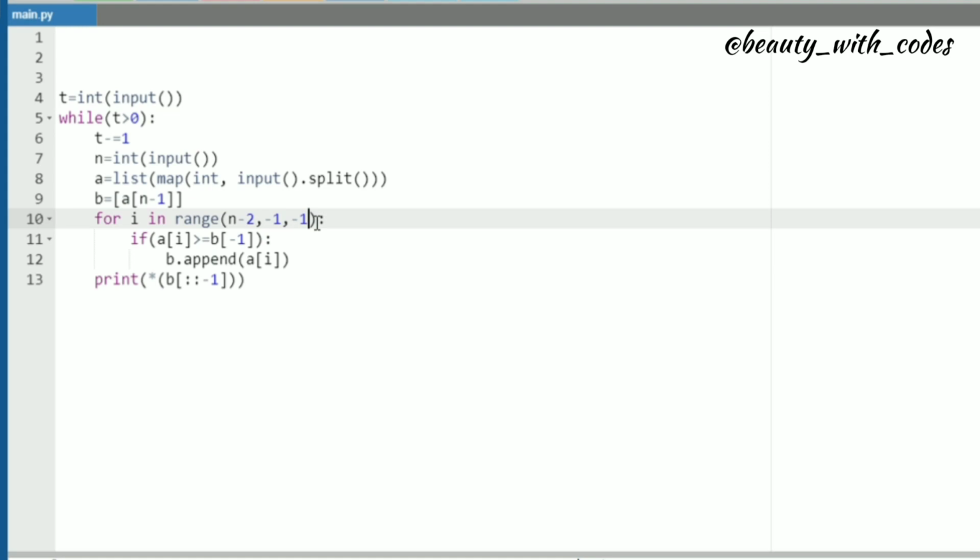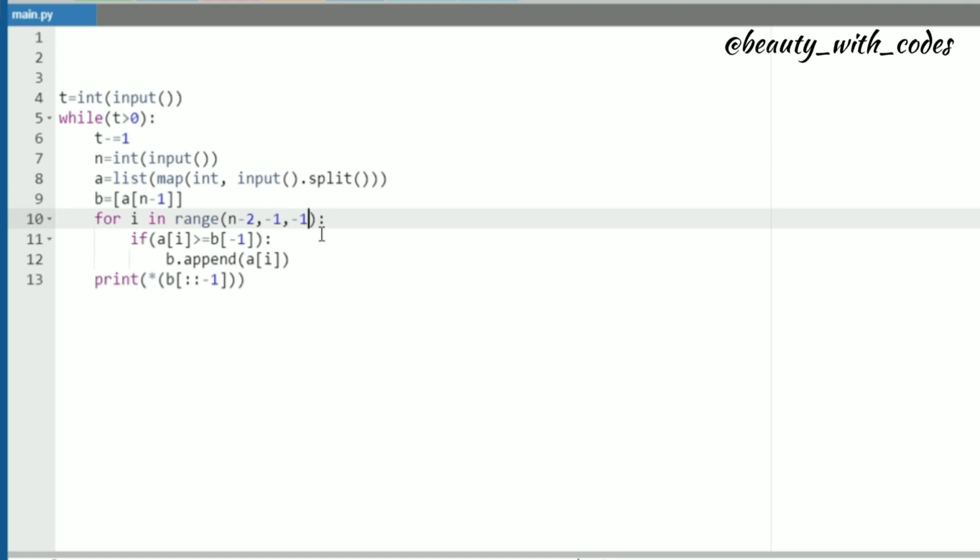Then what is this last minus 1? This minus 1 is nothing but the step size. Okay, so since our loop is iterating in the backward direction, we must give a step size. In the forward direction we generally don't. Why? Because when we iterate in the forward direction, we take care of each and every element, that's why the default value of step size is 1, so we don't need to give 1. But let's say we have to iterate from the first element, then the third element, and so on, then we must include a step size. We must include the step size if it's anything other than plus 1.